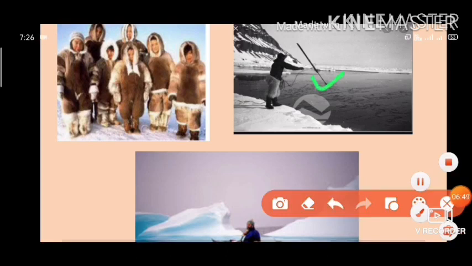They make a round hole on the top of the frozen river or the edge of the sea. Then they wait for the fish or seal to come up to breathe, and then they hit them with the harpoon and catch that animal. Nowadays rifles are also used for hunting.